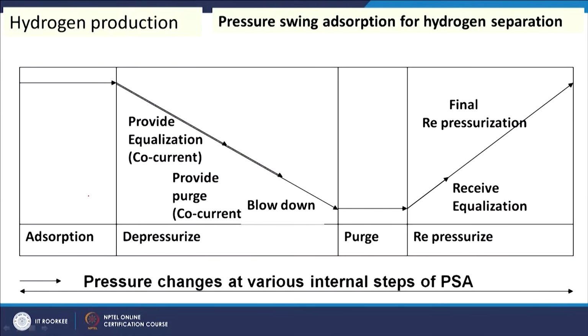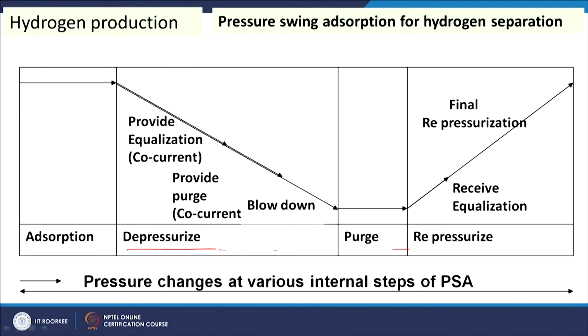So, this PSA works in a cycle. First gas adsorption takes place at high pressure, then we are depressurizing it and then purging it and again repressurizing it. So, it has a cycle, and the different operations have certain spans in the whole cycle. So, this is the way hydrogen is produced from natural gas through steam reforming.